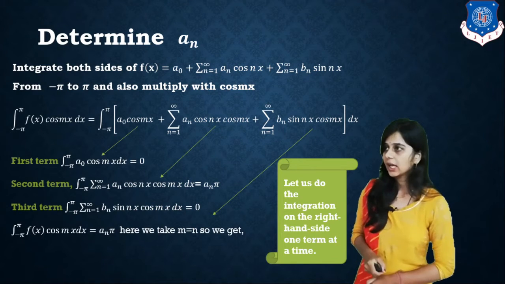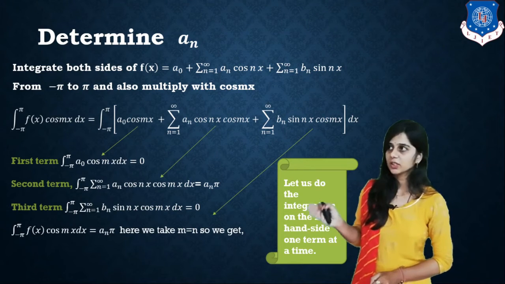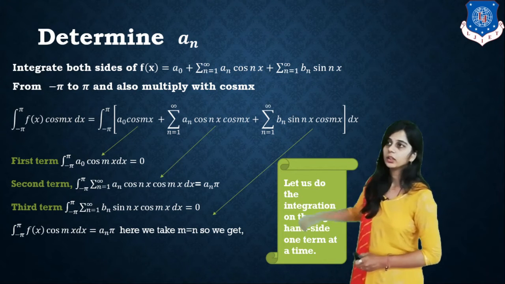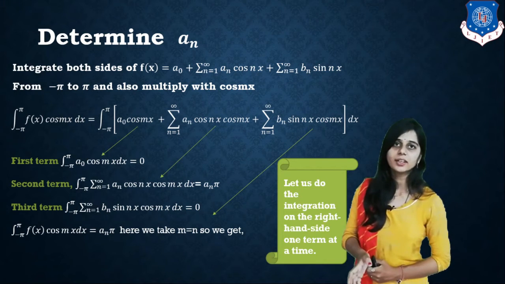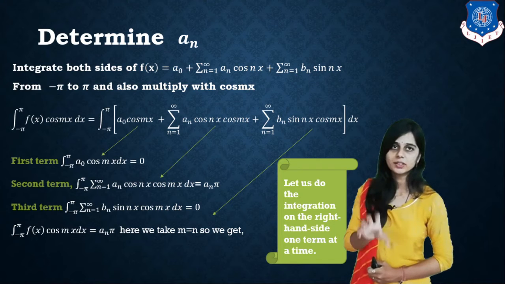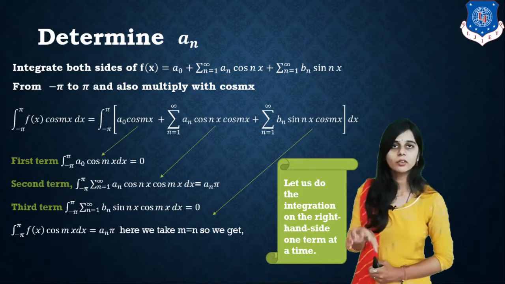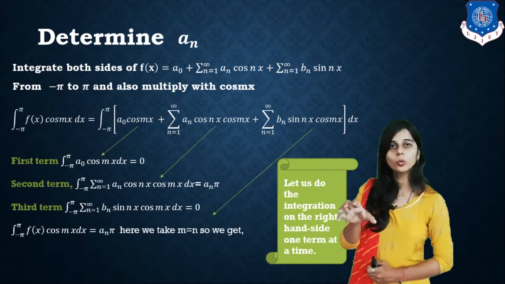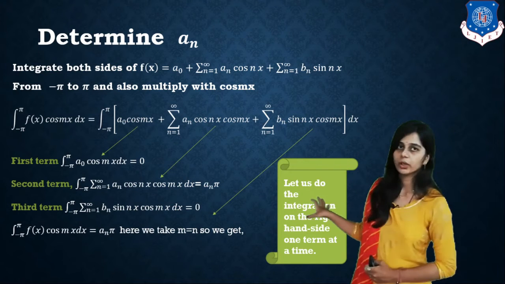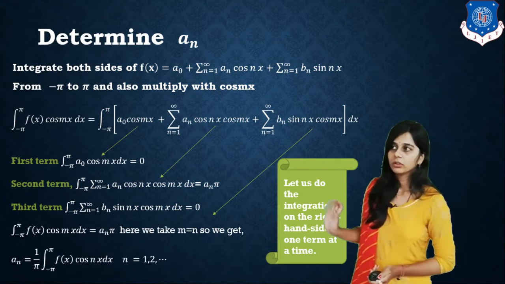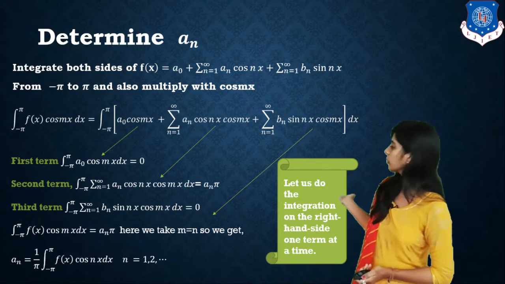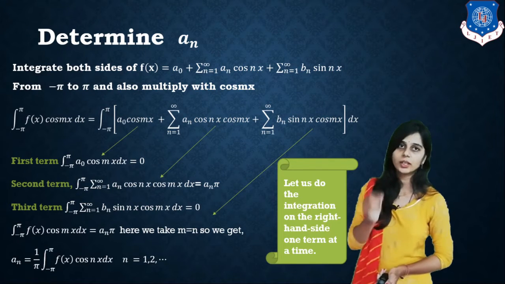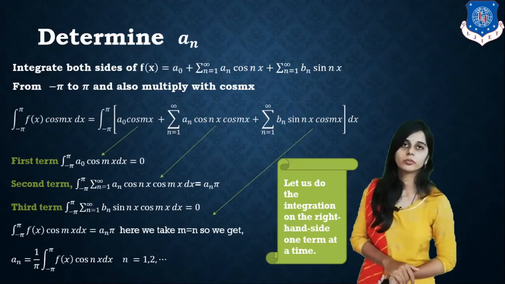So in the end, the left side is the integral from minus pi to pi of f of x cos mx dx, which equals an pi, because on the right hand side the first and third terms are 0 and we get only the second term, that is an pi. So an equals 1 upon pi times the integral from minus pi to pi of f of x cos nx dx is the formula, where n equals 1 up to infinity.